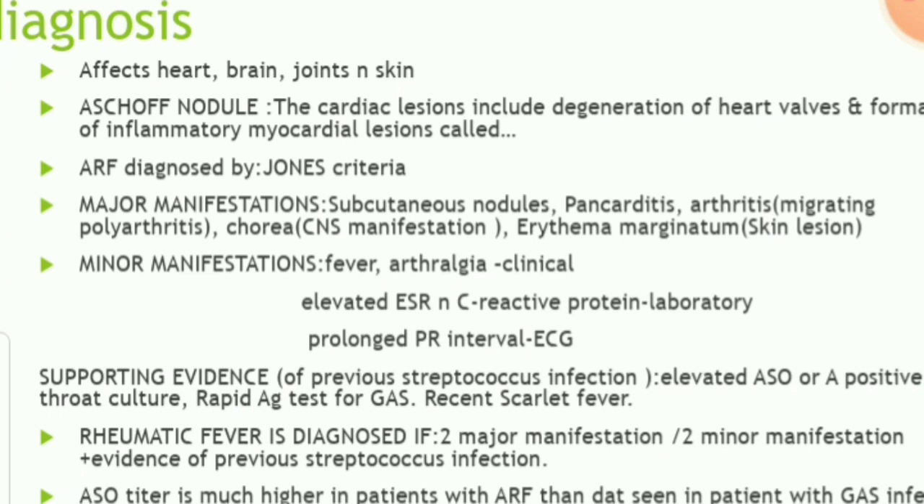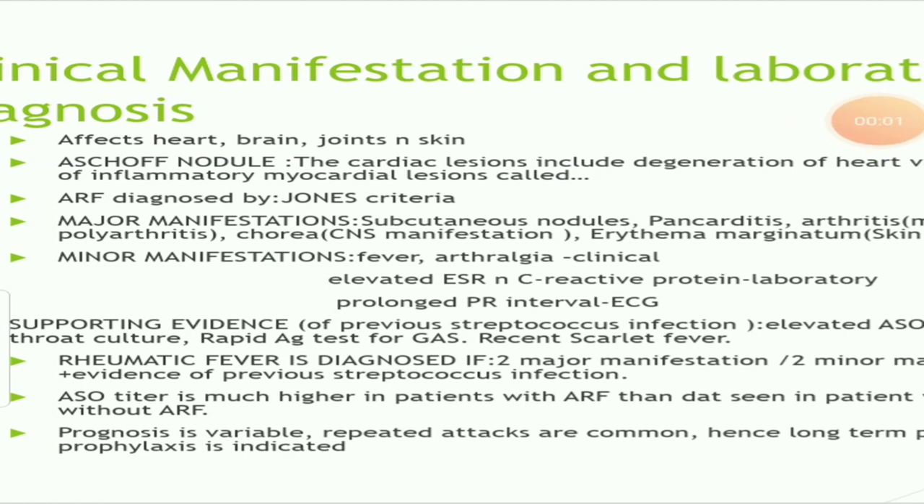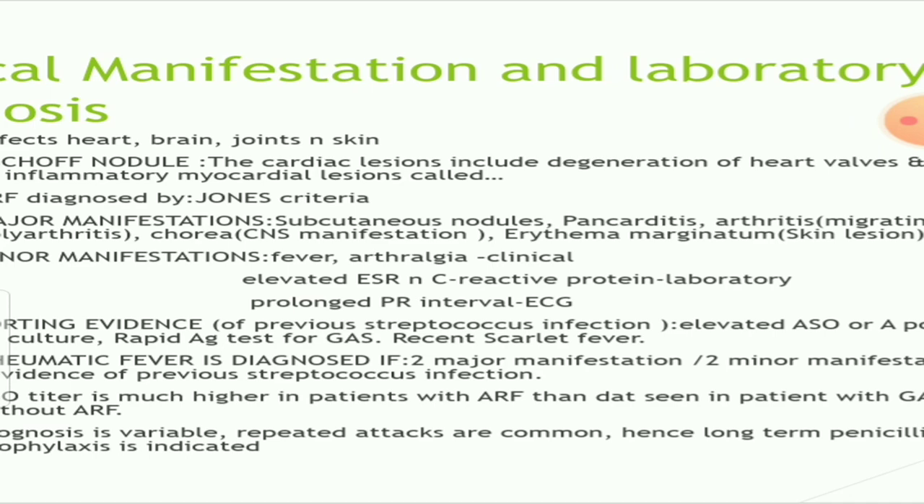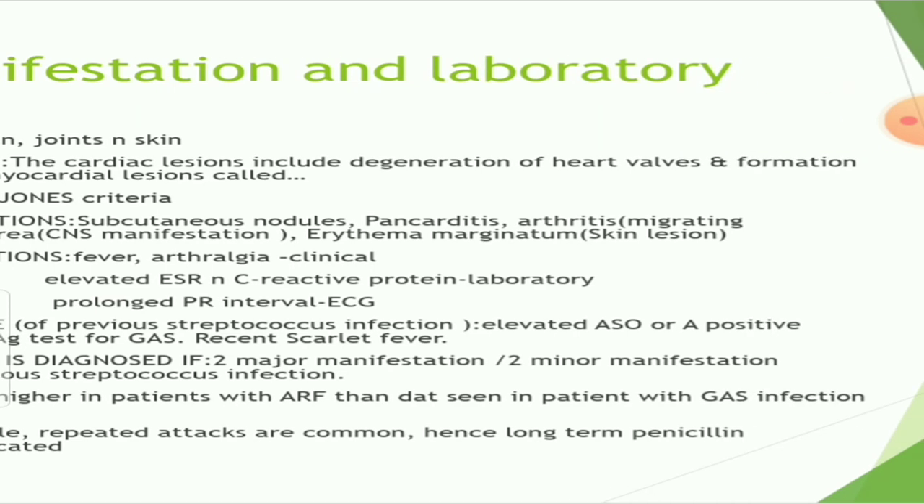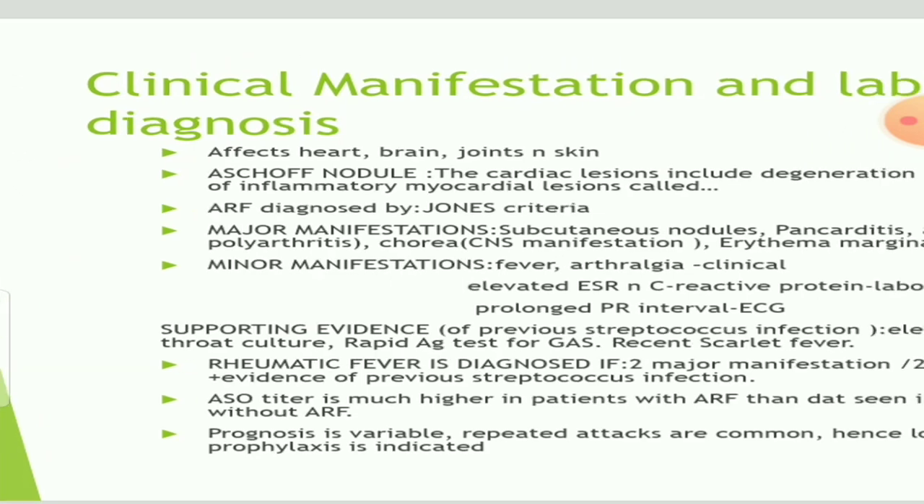And rheumatic fever is diagnosed if there are either two major manifestations, or one major and two minor manifestations, plus the evidence of previous streptococcal infection. For patients with acute rheumatic fever, the ASO titer is much higher, and the prognosis is variable, and repeated attacks are common in patients having acute rheumatic fever. Hence, long-term penicillin prophylaxis is indicated.